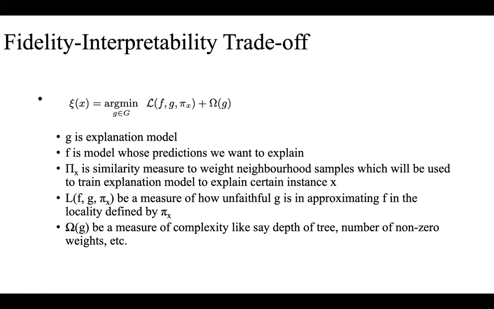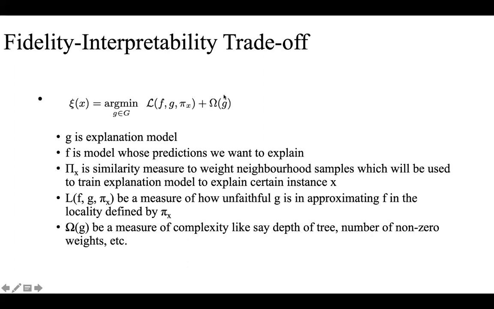So they have a function which they try to minimize, which is a summation of a loss function, which depends upon f. F is the actual model. G is the explanation model, which will derive the explanations. Pi x is the similarity kernel, which we will understand in some time. And this omega g is the complexity of the explanation model.